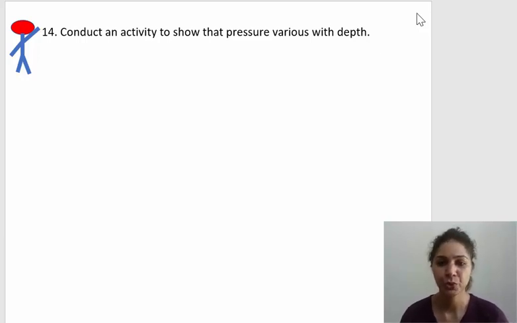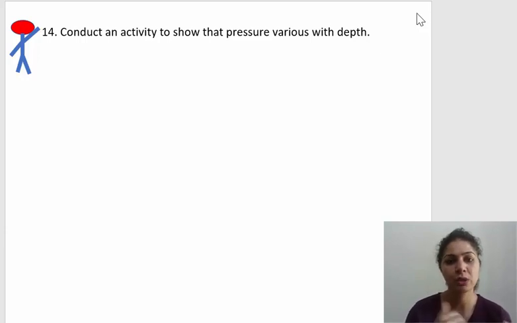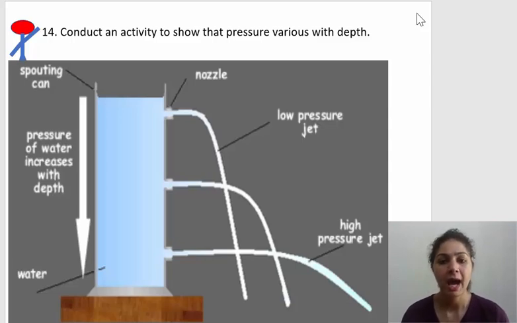You have to conduct an activity to show that pressure varies with depth, which means at different depths the pressure of any liquid will also be different. So what activity can you conduct? We can take a plastic bottle and prick 3 openings, 3 holes in it at different depths, and then fill the bottle with water. Initially we have to close those openings, and after the bottle is properly filled with water, we open the 3 openings at once.